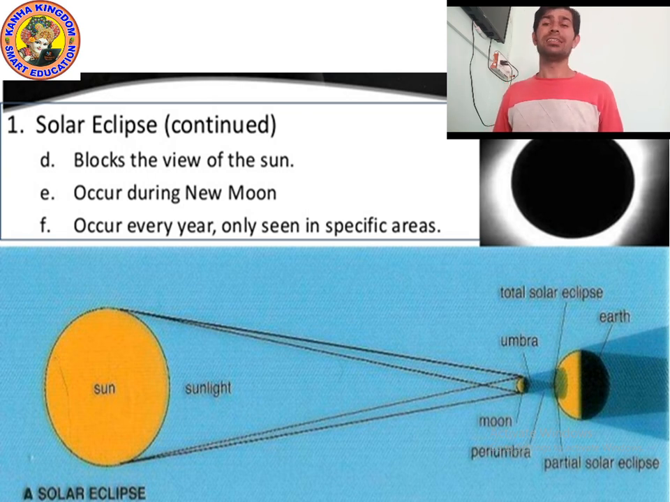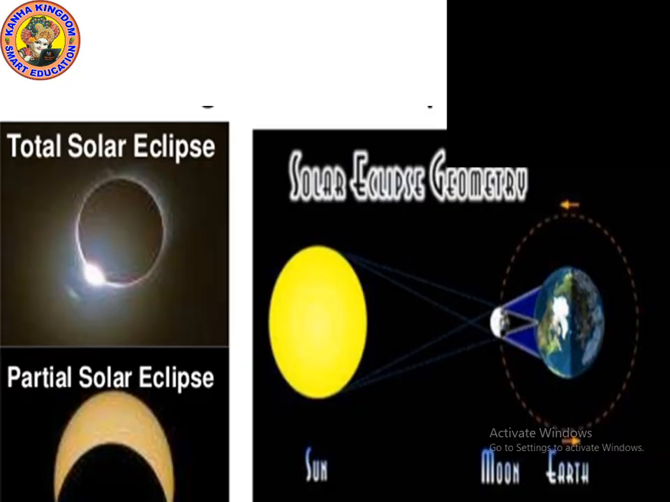In Hindi, solar eclipse is called Surya Grahan. You can ask your father or mother what is Surya Grahan, what is solar eclipse. They know very well about it. I hope you understood. Okay, now let's move on to the next point.